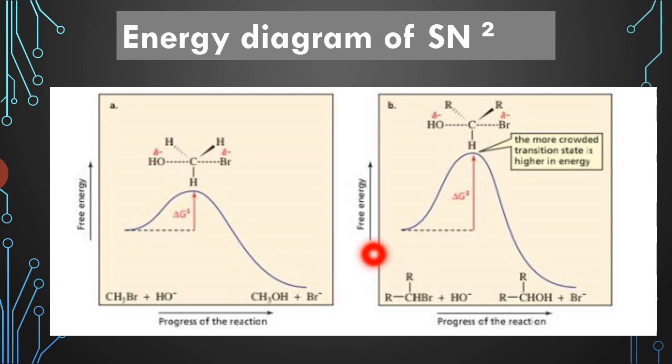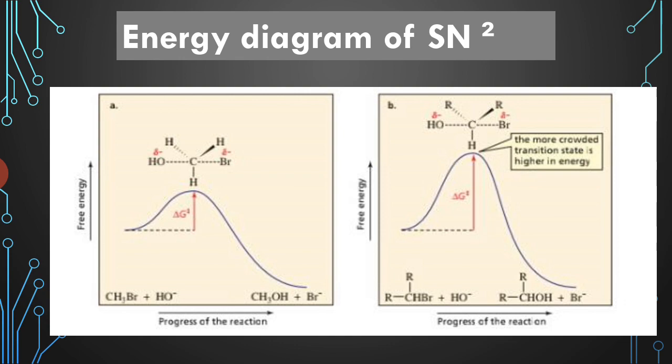In the case of an exothermic reaction, when the enthalpy change is negative, the product is stable, whereas in the case of an endothermic reaction the enthalpy change is positive and the product is less stable as compared to the reactant. In this curve the transition state is more crowded and hence is higher in energy level.